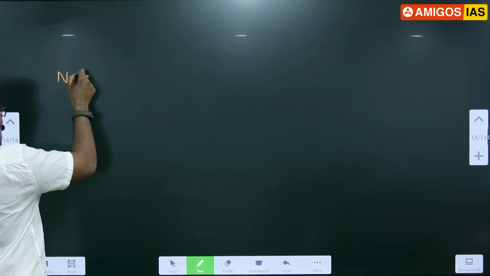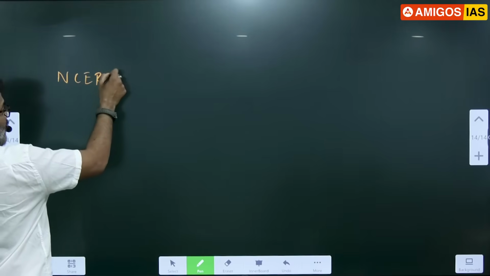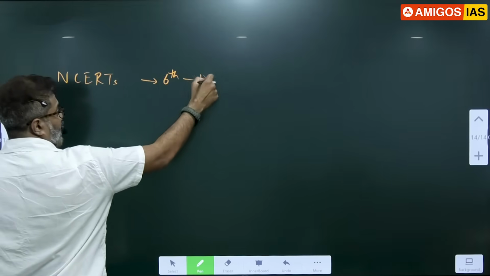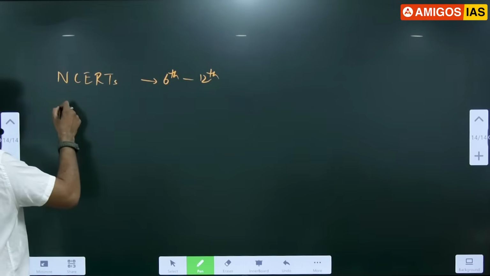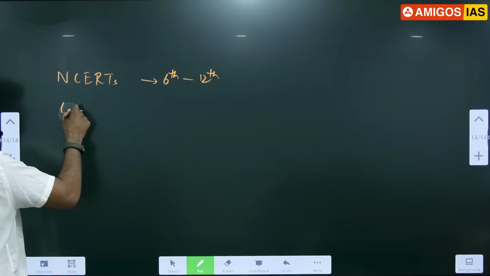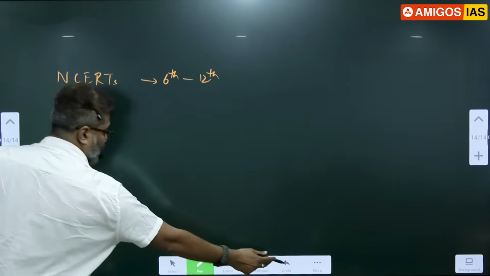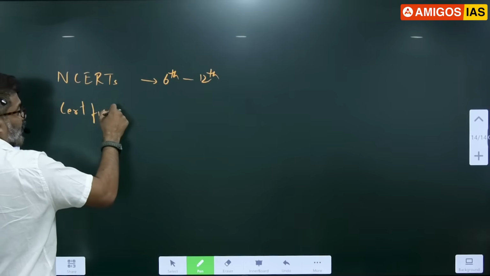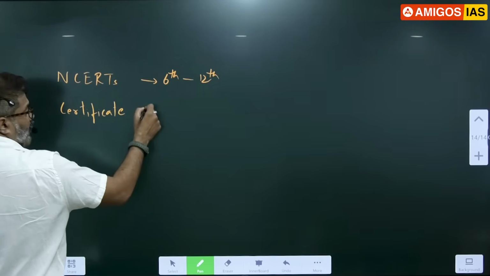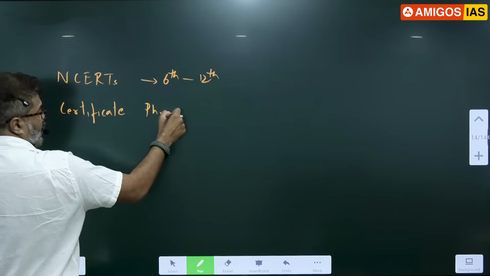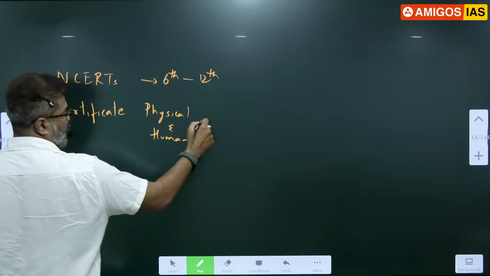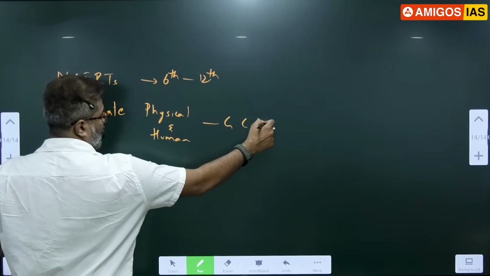One is NCERTs, from 6th to 12th. Multiple revisions you have to do. Then Certificate Physical and Human Geography book by G.C. Leong.